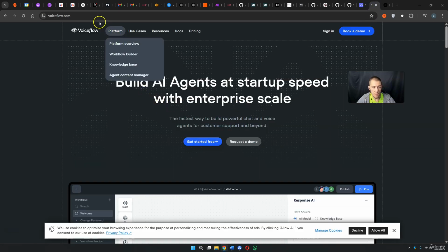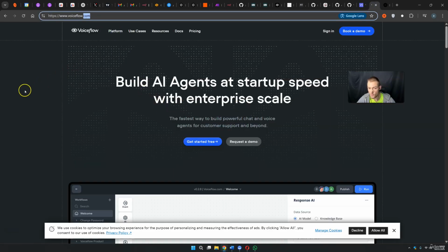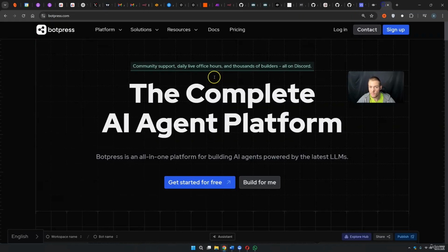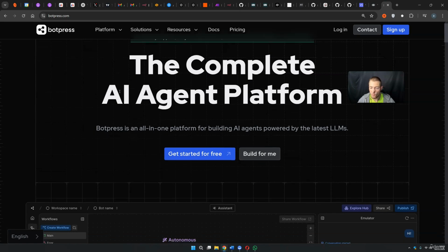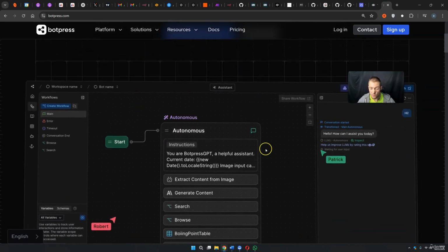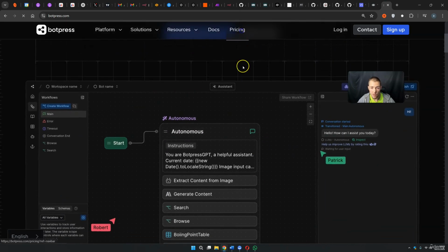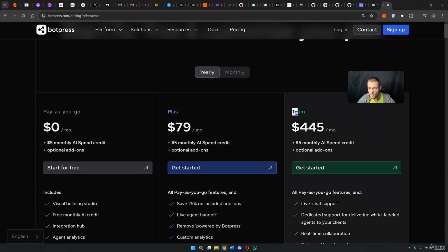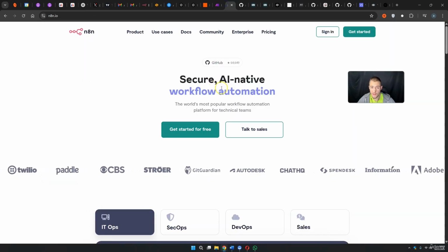Besides Vector Shift, we also have VoiceFlow. This tool is similar to Vector Shift, and we also have BotPress, and BotPress is generally speaking also a good platform, but BotPress is really expensive. BotPress is really easy to work with, but if you come to the pricing, you see this right here. If you use a Teams plan, you need to pay $445 a month. I think this is completely over the top. And that's why I love n8n so much.